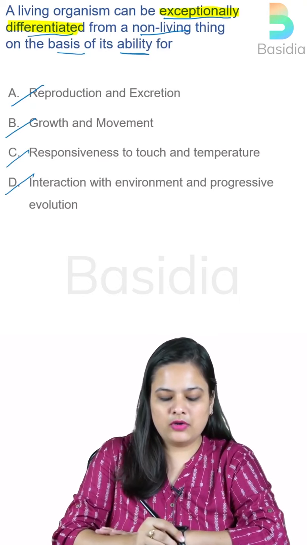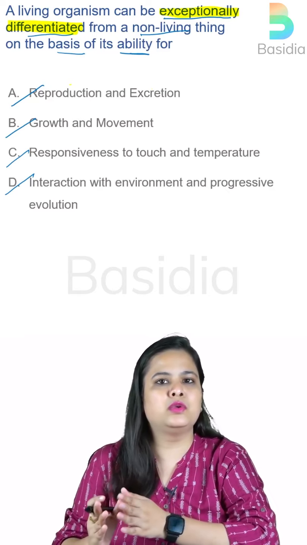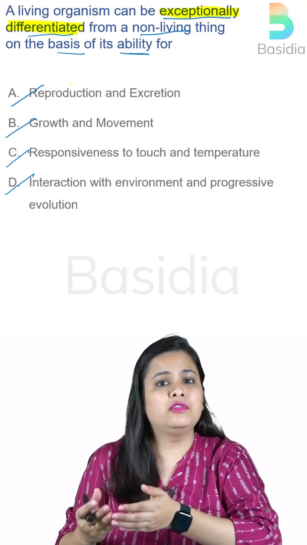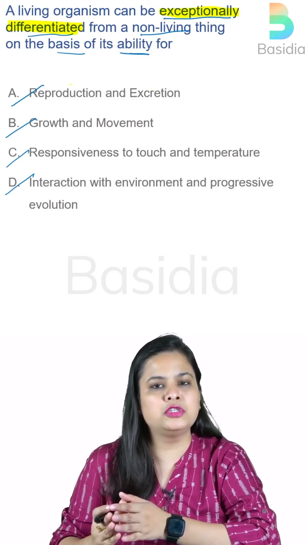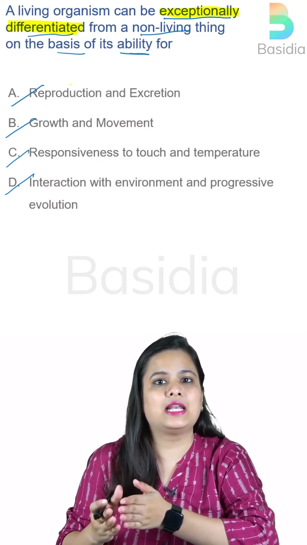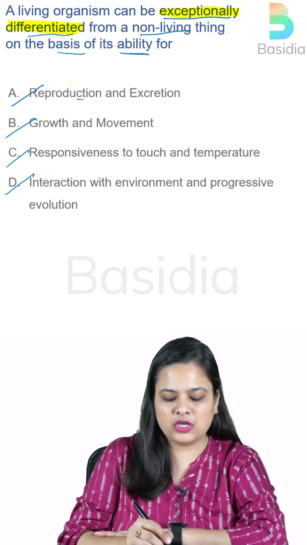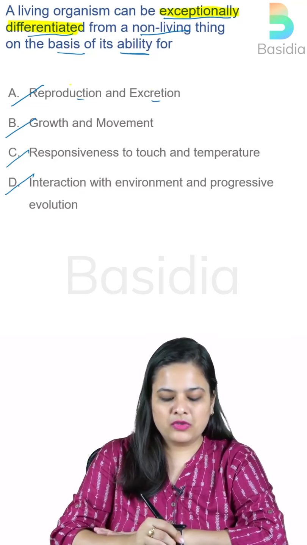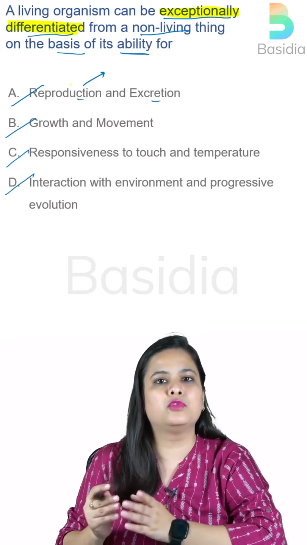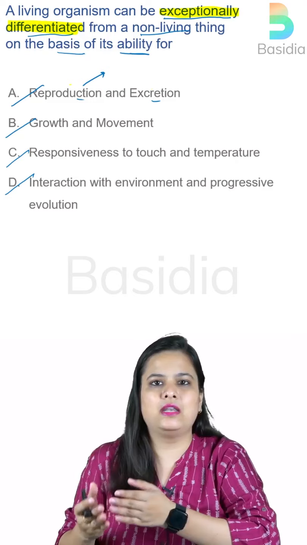Now, the best way to solve any MCQ is, of course, the rule of elimination. And even for eliminating certain options, you need to be sure and have a logical reason why exactly you are eliminating these options. So the first option says reproduction and excretion. From what we have discussed, reproduction is one of those abilities that a living organism can perform.